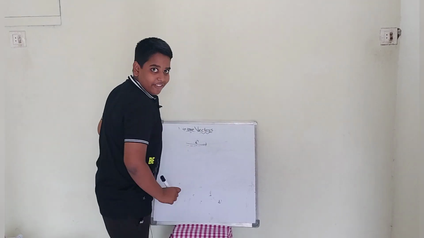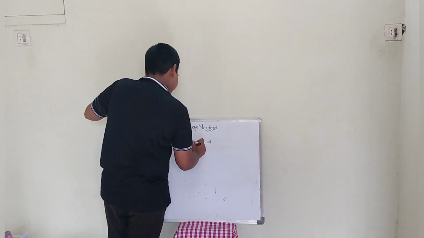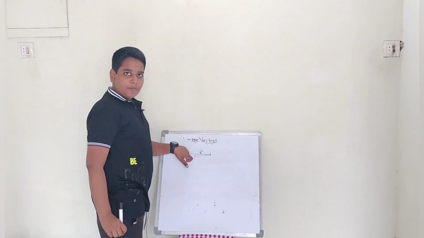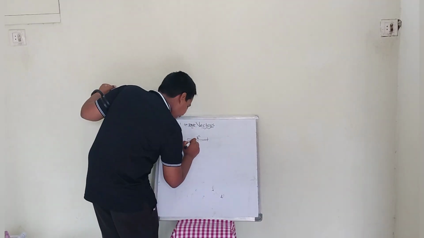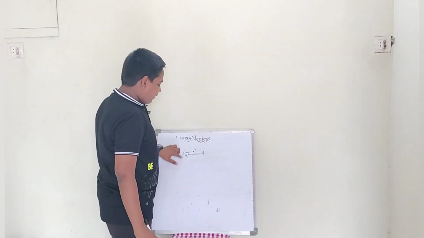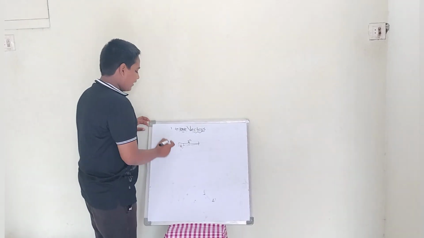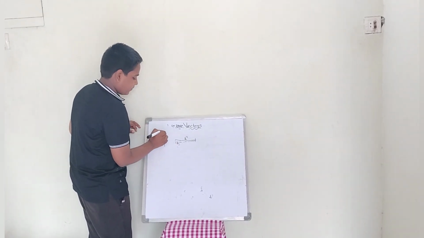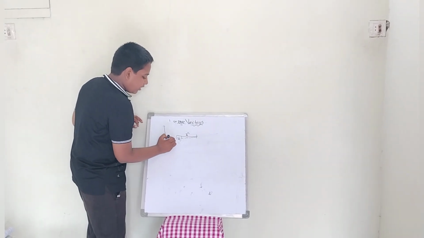So we will assume a vector up to here, 1 unit, and we write it as A cap. It's a unit we are taking, and we are denoting that unit as A cap. Like that only, for this vector going this way, I am taking this much unit and denoting it as J cap.